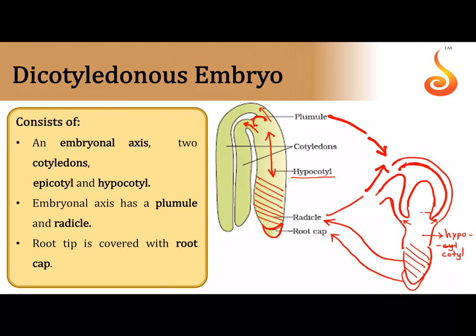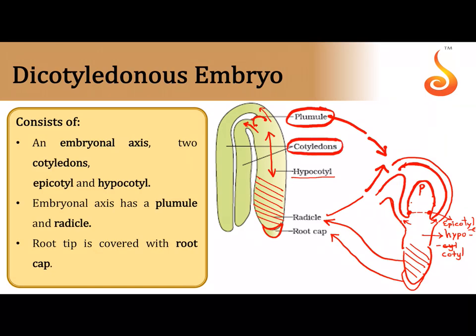Now what is this region? This narrow portion which you see, above the point where the cotyledon emerges, is the epicotyl. Epicotyl is very, very small to be identified. And this tissue is the plumule. Isn't it? So that's what you can see here. Plumule, the small mound.